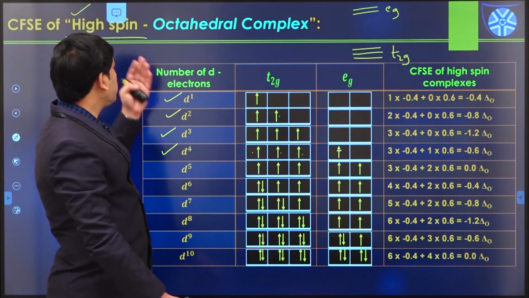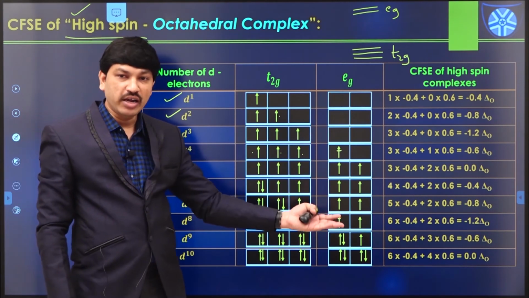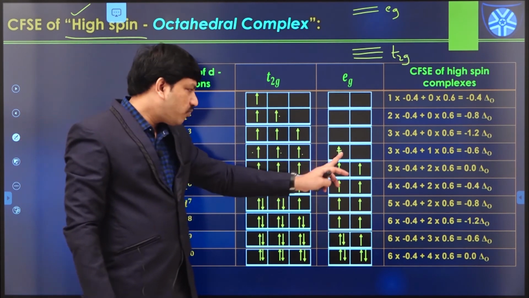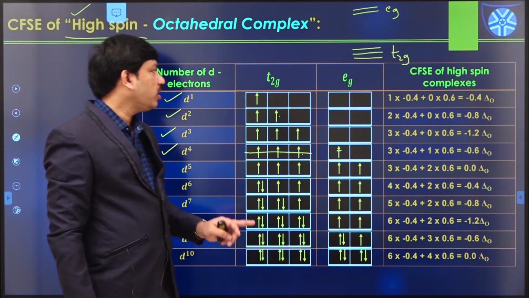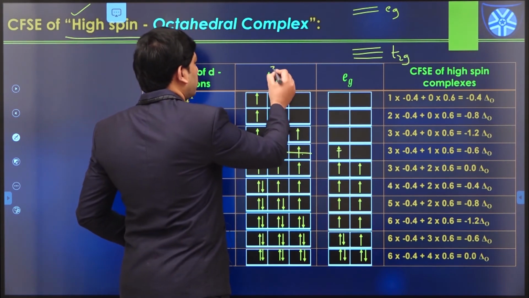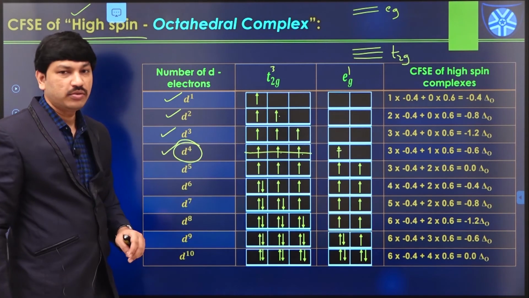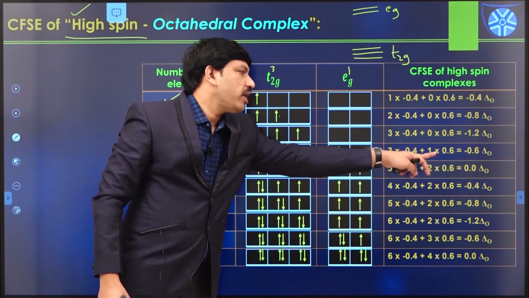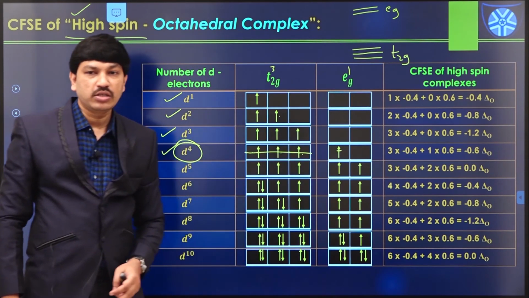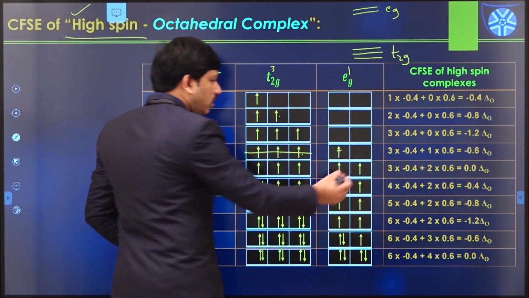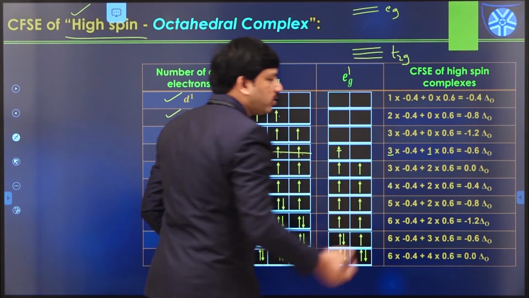A high spin complex is actually possible in the case of weak field ligands only. So the configuration is t2g3 and eg1 in case of d4 configuration.